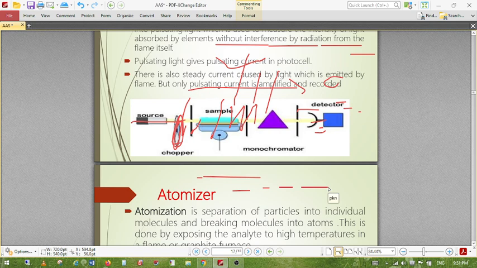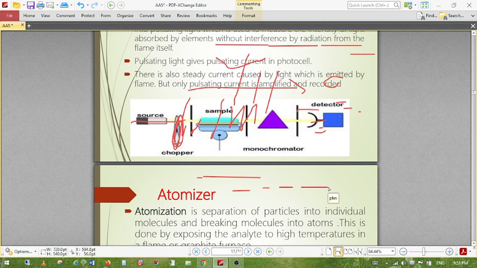This flame photometry is based on the intensity of light emitted by the metal used in the flame, because the flame is used to atomize the sample, and in place of absorption, here emission is mainly detected by the emission spectrophotometry. The basic principle is that when matter absorbs light of a particular wavelength, it emits light.